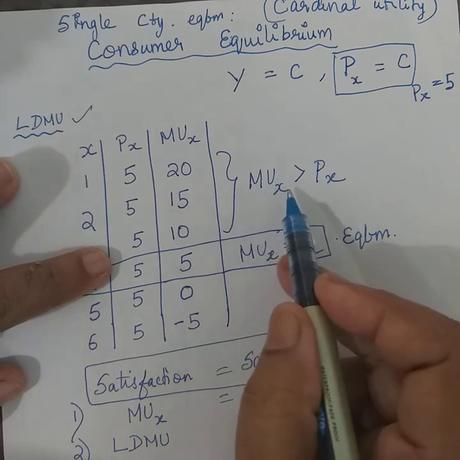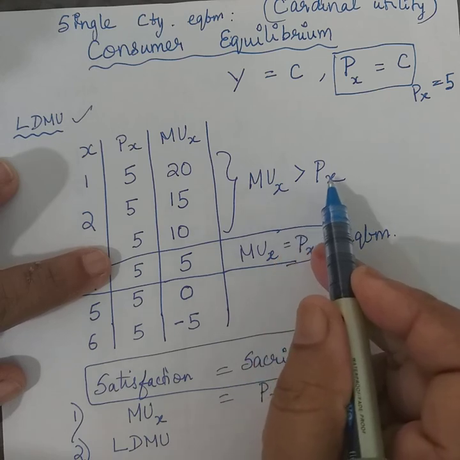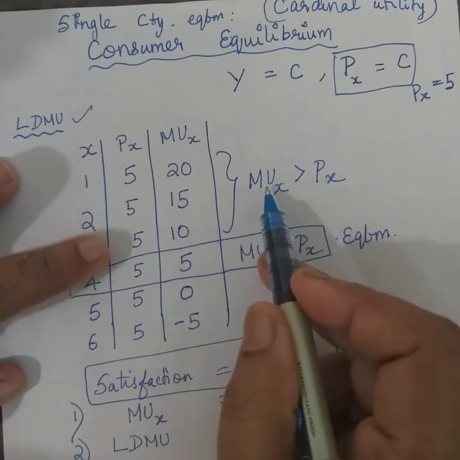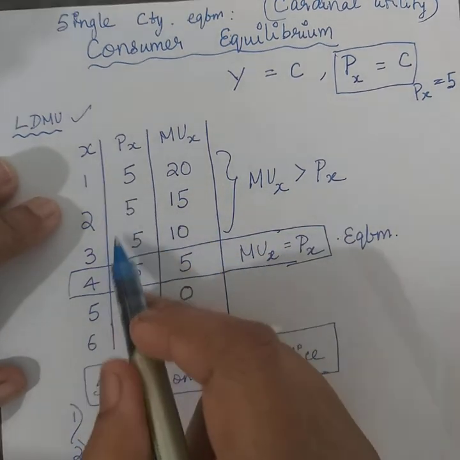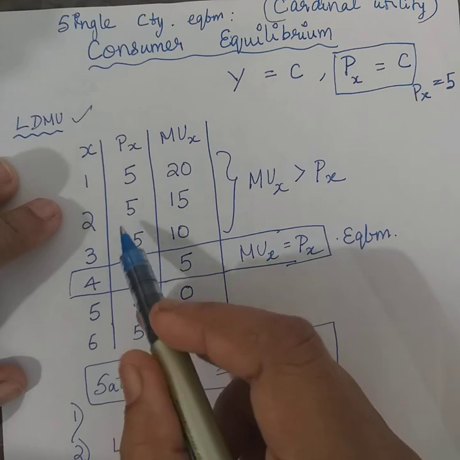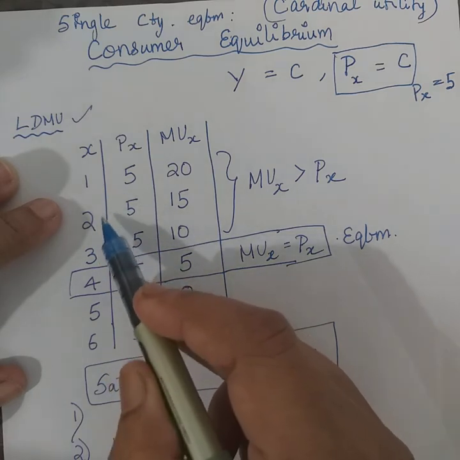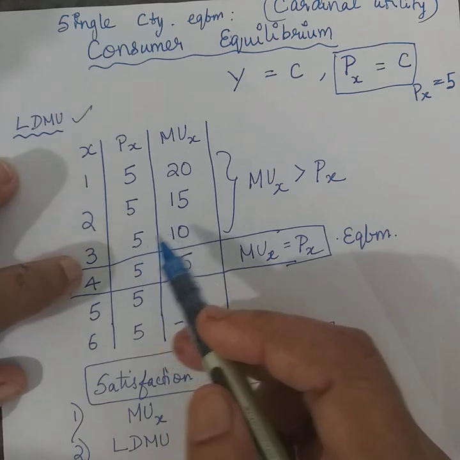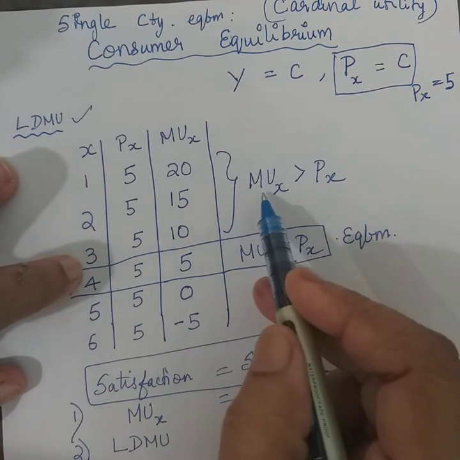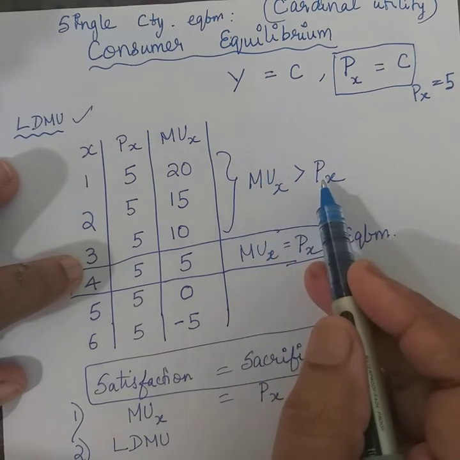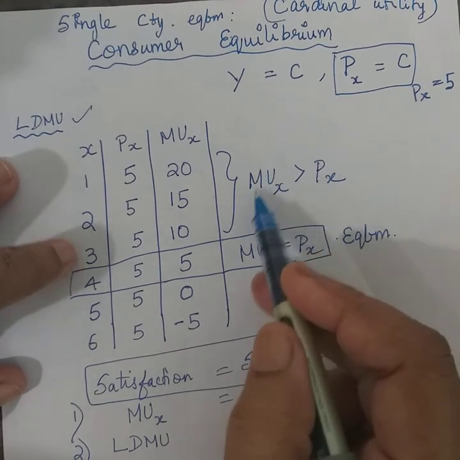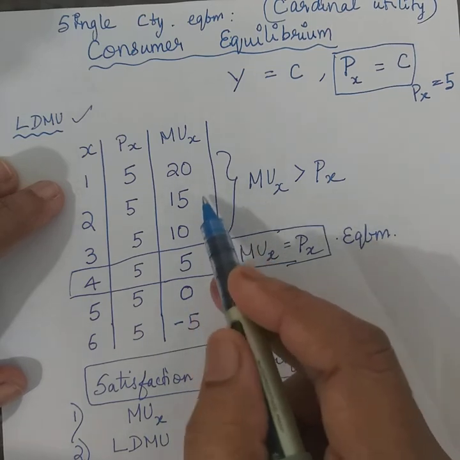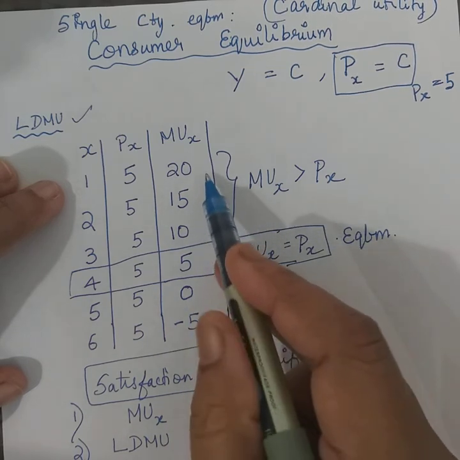Being a rational consumer, if the sacrifice is giving him a lot of satisfaction, there is a tendency to continue to consume. Any rational consumer will continue to consume more units, because even as he consumes the first, second and third unit, the marginal utility is much higher than the price, or the satisfaction is more than the sacrifice. So there is scope for him to continue. So he will continue to consume.